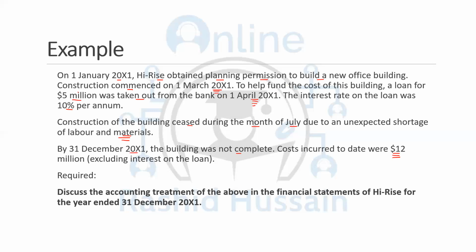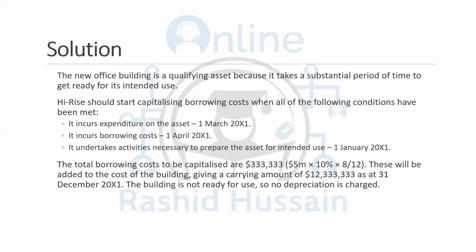How is that calculated? 5 million into 10%. And then how many months? From 1st April to 31st December, but exclude the month of July. So from April to December, there are 9 months, and you deduct the month of July, it gives you 8 months. So this is the amount that is going to be capitalized.